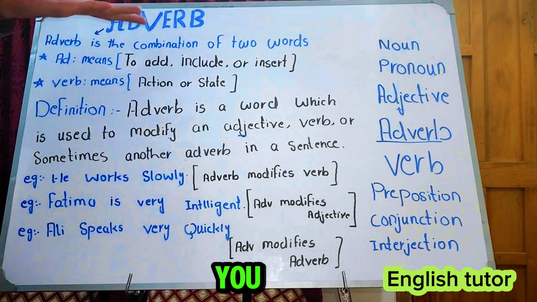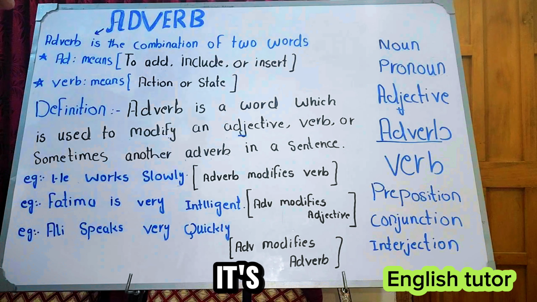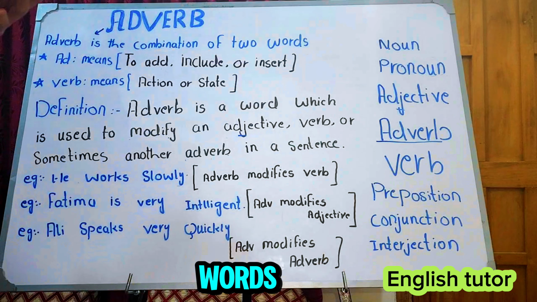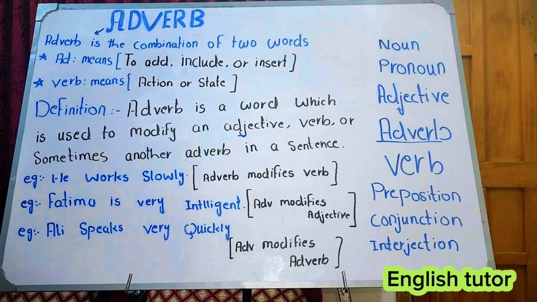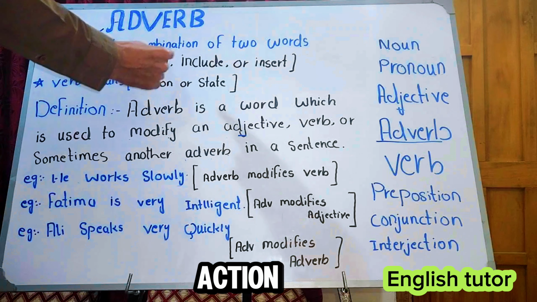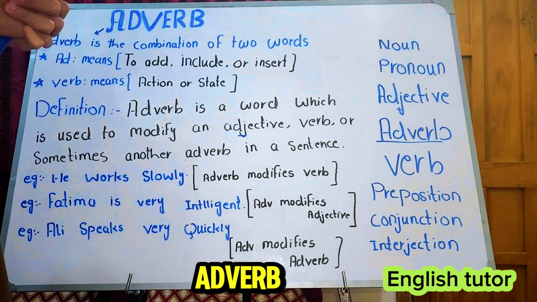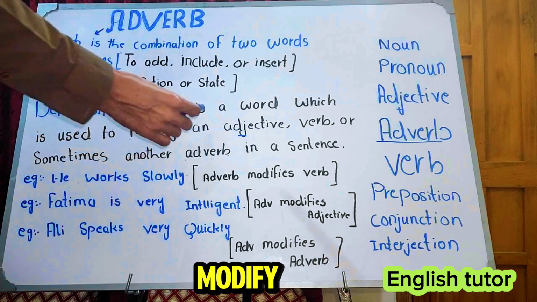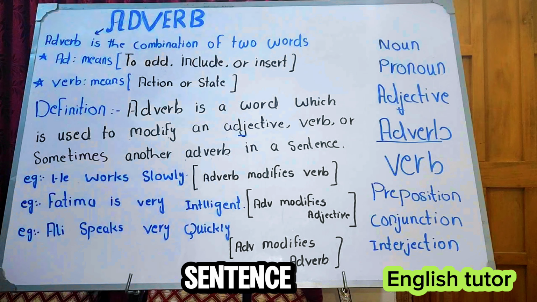In the previous video, we have learned about noun, pronoun, adjective, and now it's the turn of adverb. So adverb is the combination of two words. Add means to add, include, or insert, and verb means action or state. So let's jump into the definition of adverb. Adverb is the word which is used to modify an adjective, verb, or sometimes another adverb in a sentence.